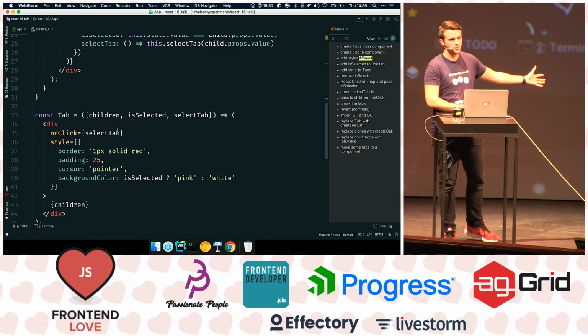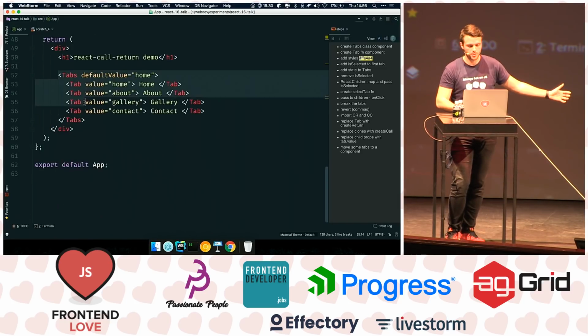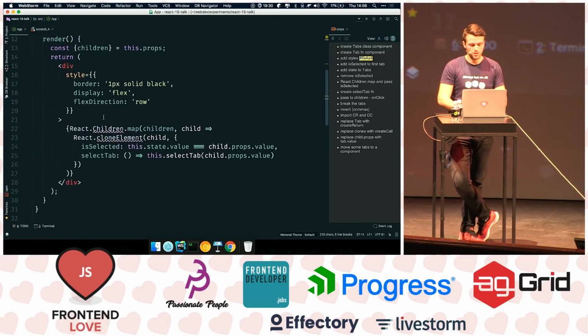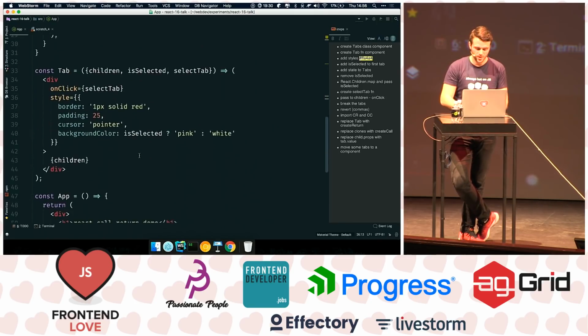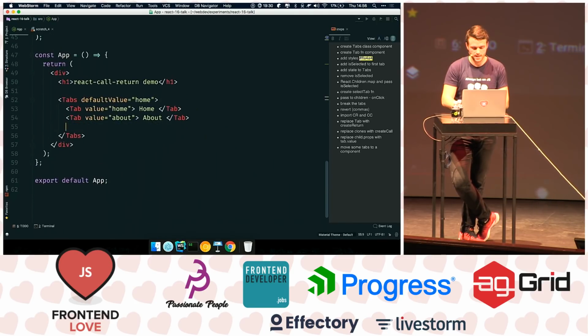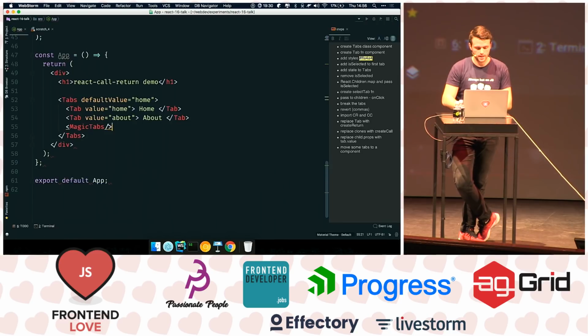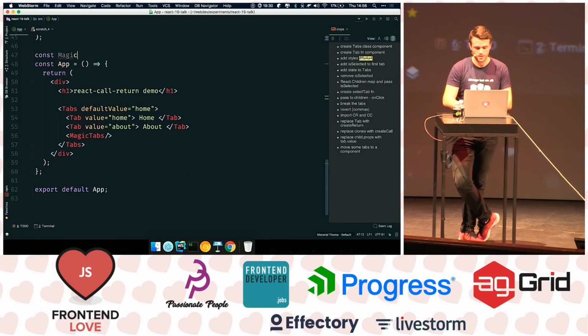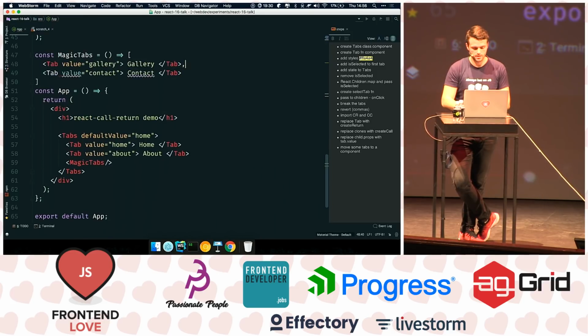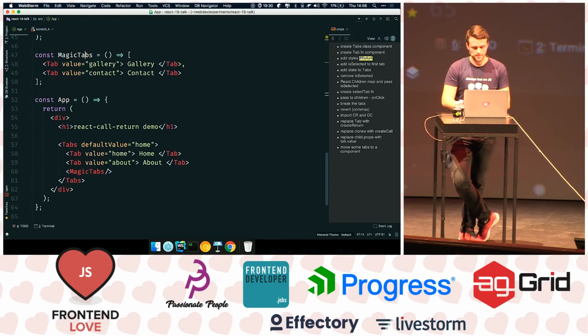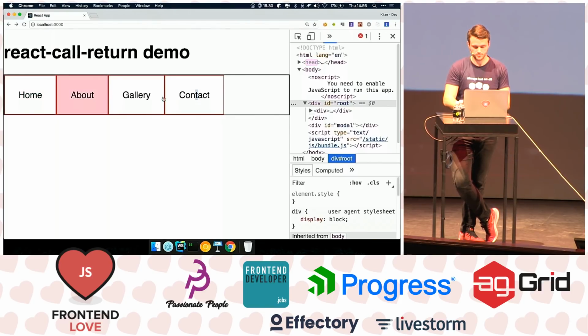so this is the only way for you to do it right now if you don't want to pass the props manually here. So cloning children and so on, it's going to break, because if I want to grab these tabs and call them magic tabs, and these two tabs I want to put them like here, magic tabs equals a component, and it's going to return, let's say, an array of two things, and this is going to break. See, these two are working, these two are not working.